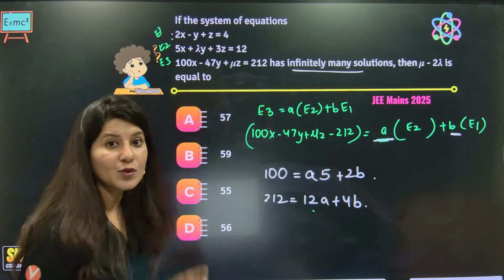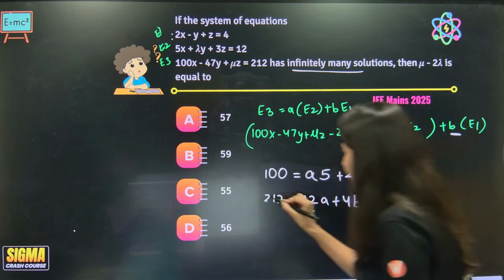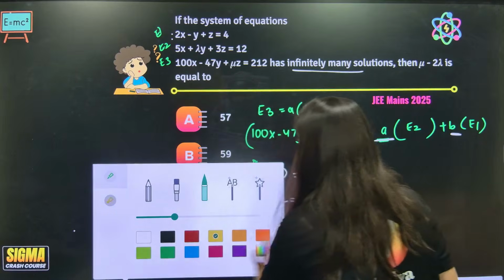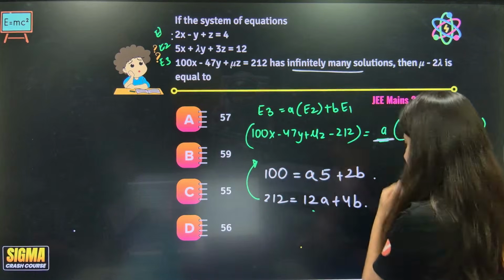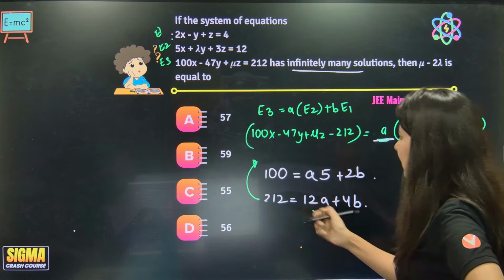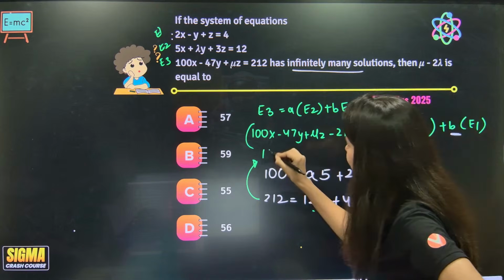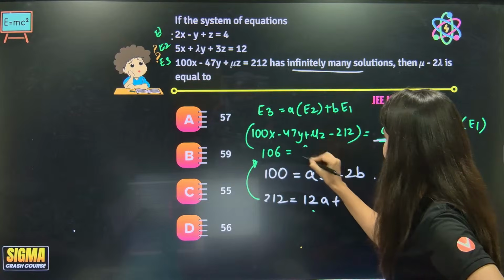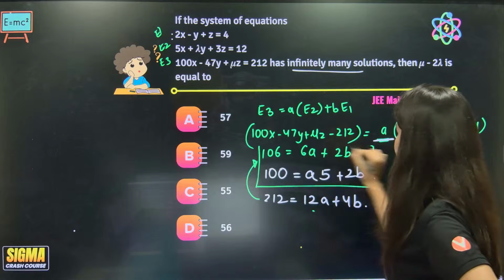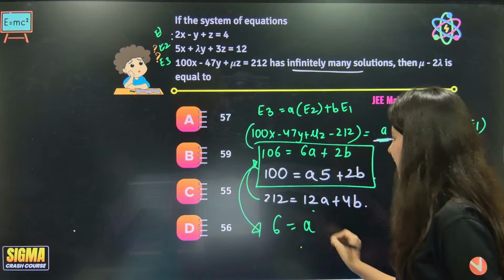Now you just have to solve these two equations. How are you going to do that? Let's change this now. This 212, let me write above this. Let's divide it by 2. So 212 will be 106, and this is 6A plus 2B. Solve these two equations. Subtract. So 6 equals A. A is coming out as 6.